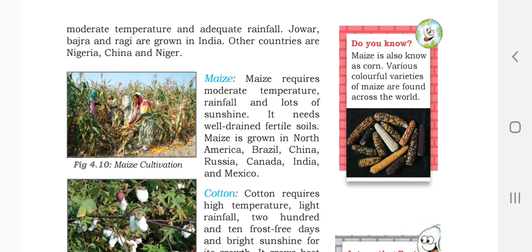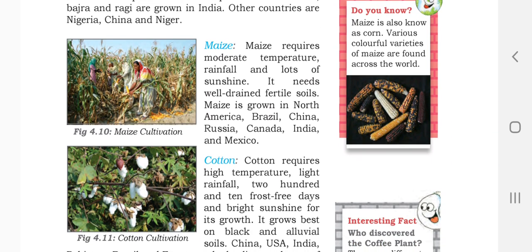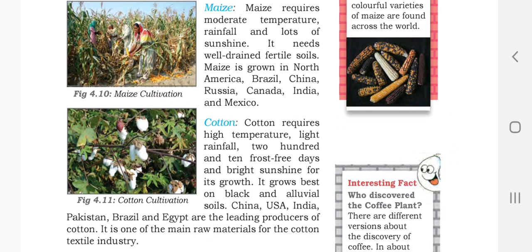Next one is maize. Maize requires moderate temperature, rainfall, and lots of sunshine. It needs well drained, fertile soil. Maize is grown in North America, Brazil, China, Russia, Canada, India, and Mexico.